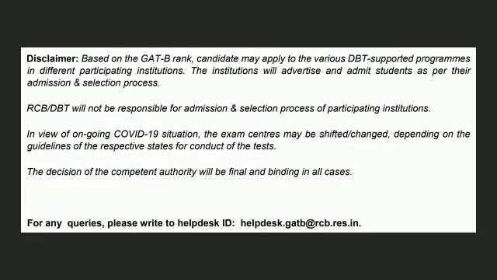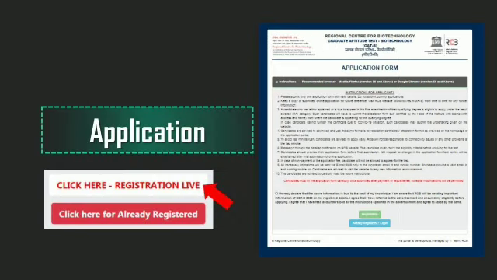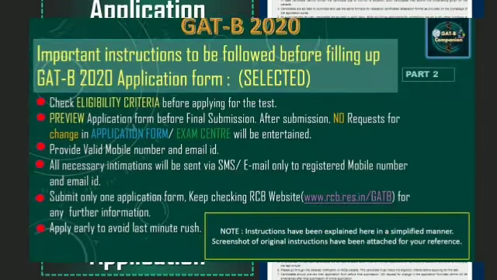Please remember this. Okay, the disclaimer which has been stated here is that based on the GATB rank, you will be allotted to various programs and you have to apply separately, so RCB won't be interfering in that. So that's the thing. Now coming to the main thing, application. So this is what the application form would look like. You have to click there, registration live, you have to register, and then you will get the application form.